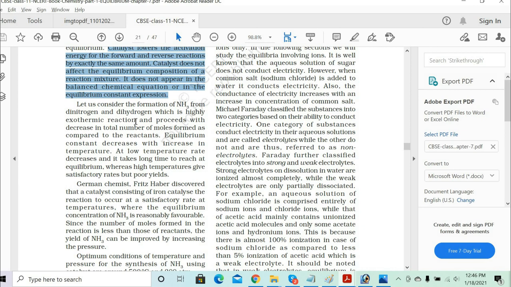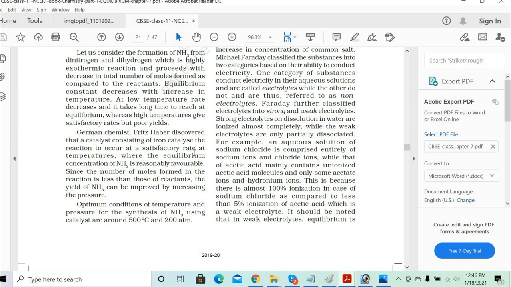Did you understand now? German chemist Haber discovered the catalyst consisting of iron, which catalyzed the reaction to occur at a satisfactory rate at lower temperature, whereas the equilibrium concentration of ammonia is reasonably favorable. Since the number of moles formed in the reaction is less than that of the reactants, the yield of ammonia can be improved by increasing the pressure.